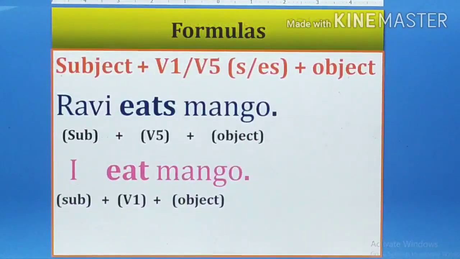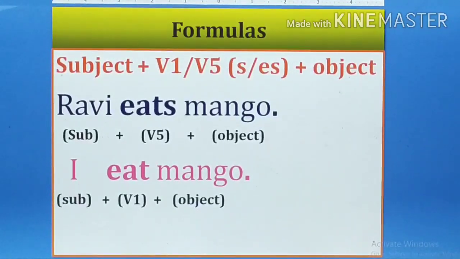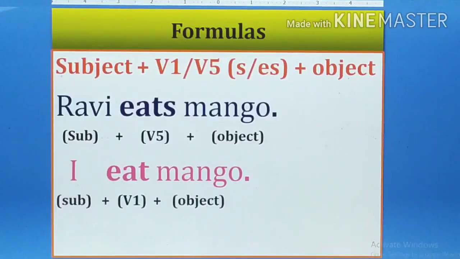Now next, formulas. What is the formula of simple present tense? You have to remember it for your lifetime. The very important thing: subject plus V1. V1 means the present form of the verb, or V5 means the S or ES form of the verb. We will use it according to the subject plus object. First of all we have to see whether the subject is in the first person, second person or third person, and singular or plural. According to that we will use the verb.